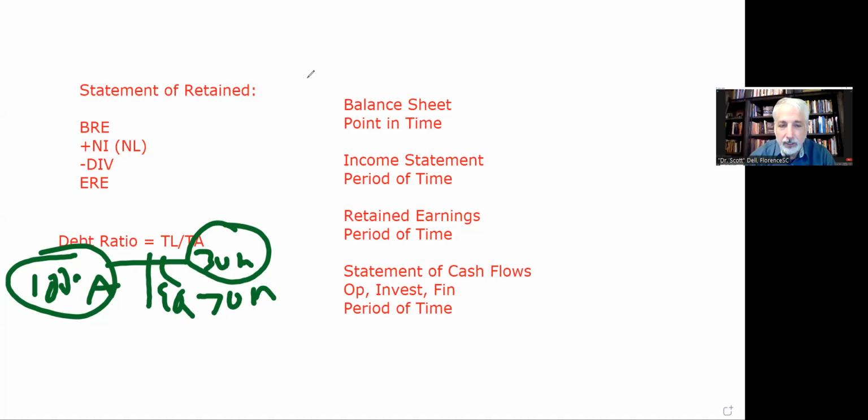So this is debt ratio or debt to asset ratio, total liabilities over total assets. The same thing is called debt to asset ratio. And the shortened version of that is the debt ratio. That's the debt as a percentage of total assets.